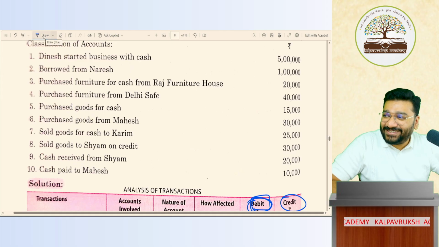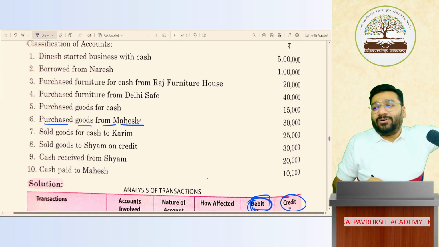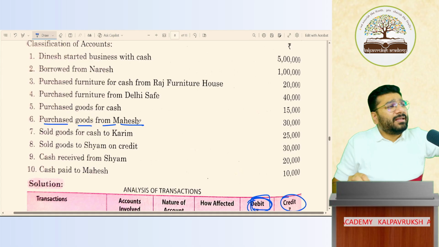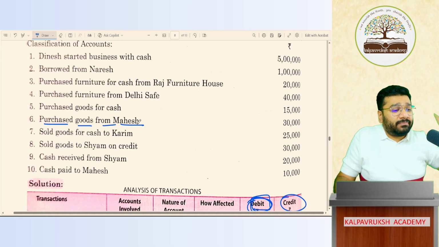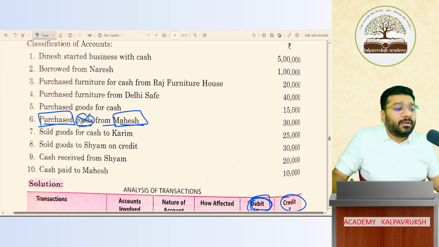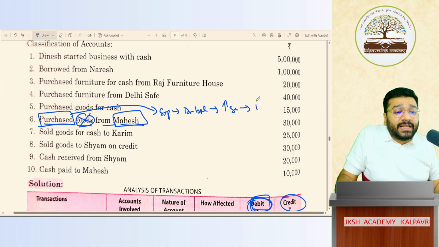Latin language. Now, purchase goods from Mahesh. Credit transaction or cash transaction? Sir, payment not mentioned. So this is a credit transaction. Since we are buying goods, I have to open the purchase account and Mahesh account. Goods account will never come. Purchase is expenditure. Expense is what balance? Debit balance. If I keep on buying goods, my expense will increase. To increase expenditure, debit.